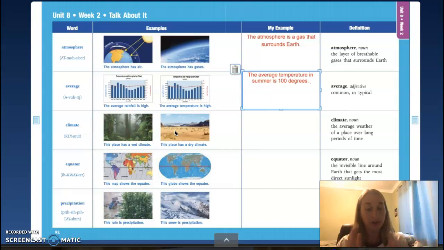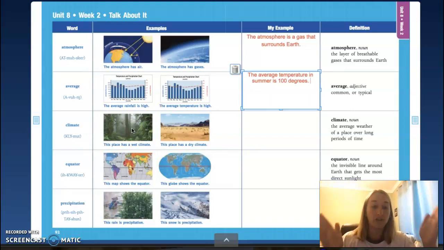So the average weather. So if you look at a desert, the average climate for a desert is dry and hot. Even during the winter, it gets a little bit cooler, but it's still hotter than other places in the world. So climate is the average weather of a place over a long period of time. And if you look at the rainforest here, there's a lot of rain in a rainforest, so the climate is wet, right? If you walk into a rainforest any time of the year, it might be cold, but it's still going to be wet. It might be hot, but it'll still be wet, and that moisture will be in the air. So weather is ever changing, but climate is the average over a long period of time. All right, guys, we're going to watch another video about climate.